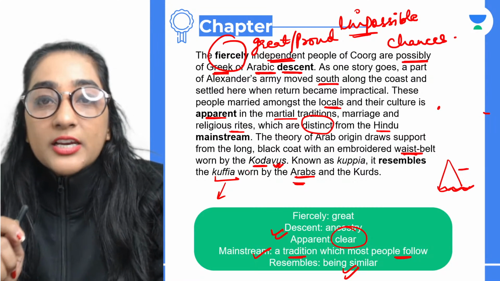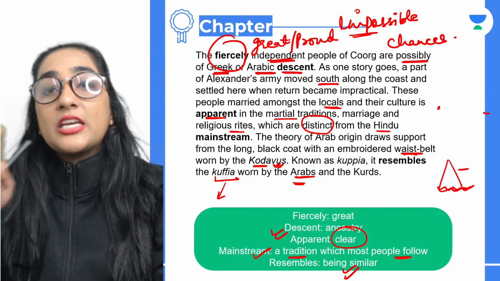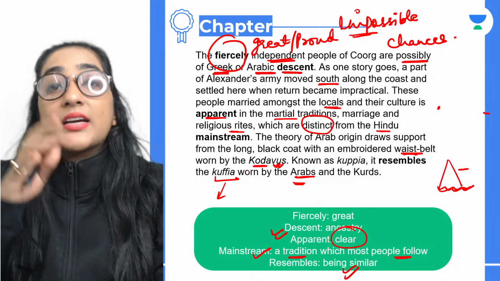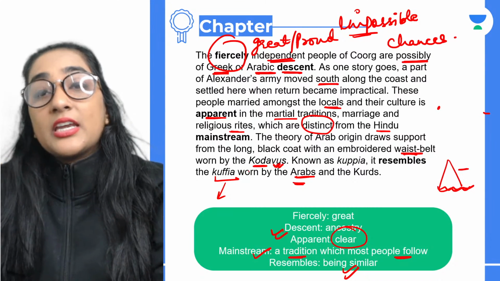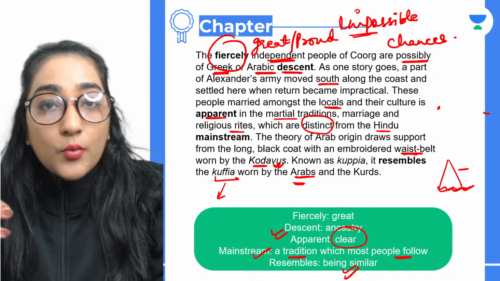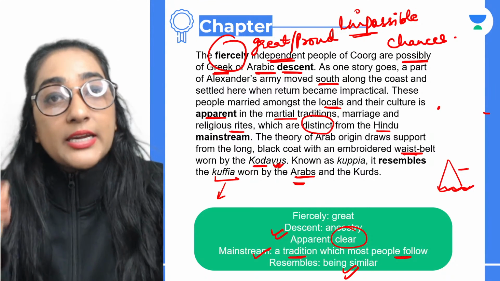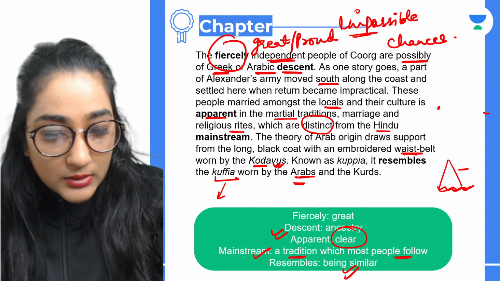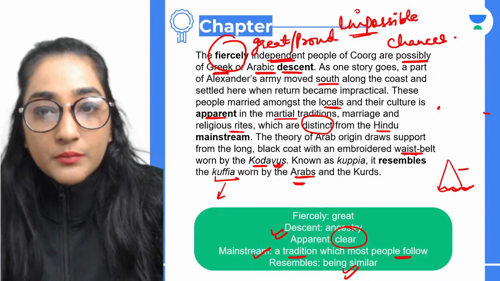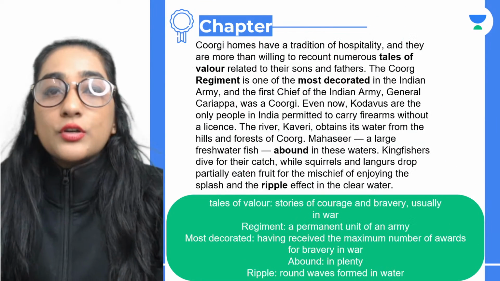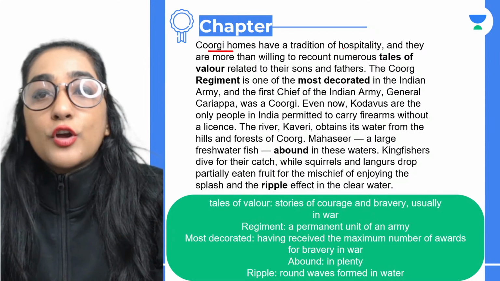Fiercely independent basically means the great independent people. So here we are talking about the people who are residing in Coorg. That is what it means. Is that clear to everyone? May I move ahead?